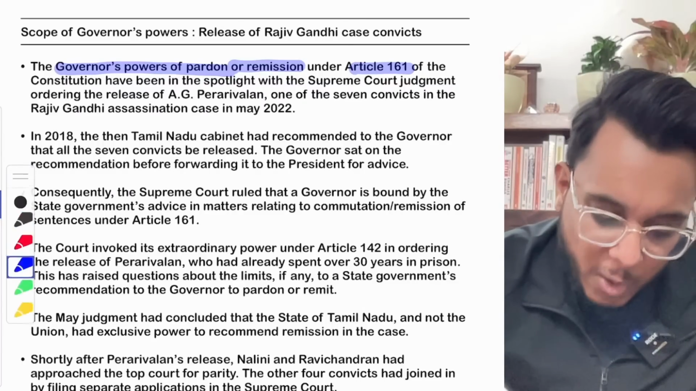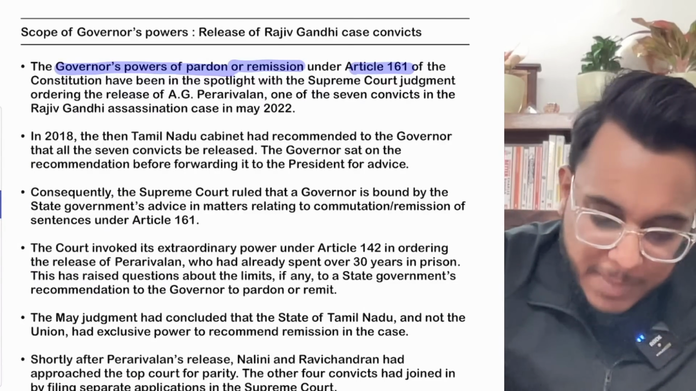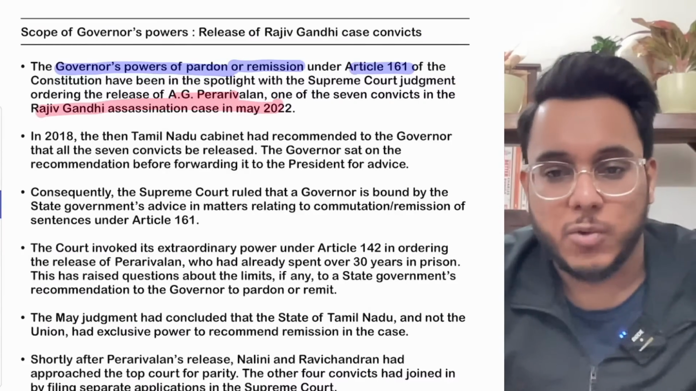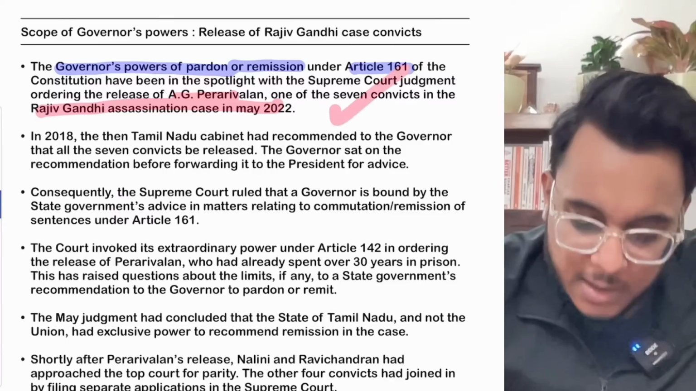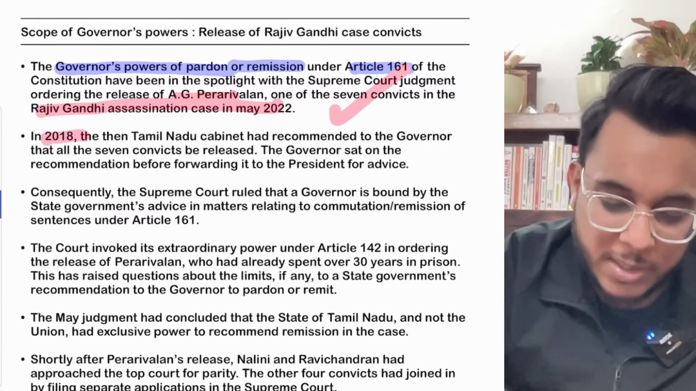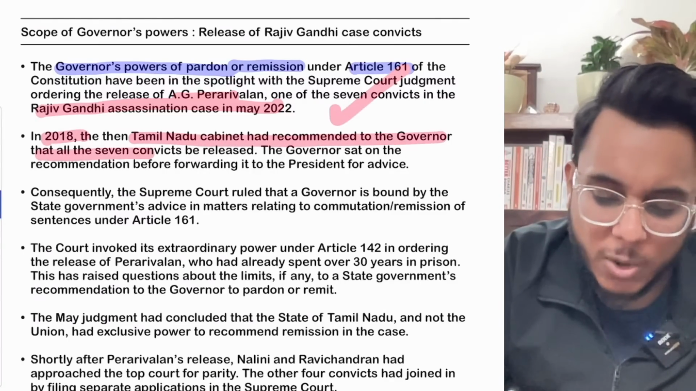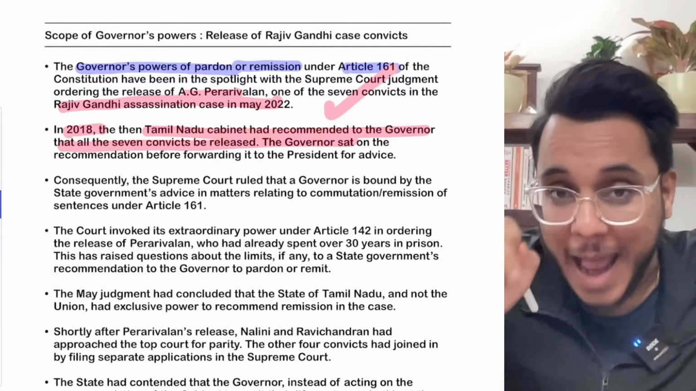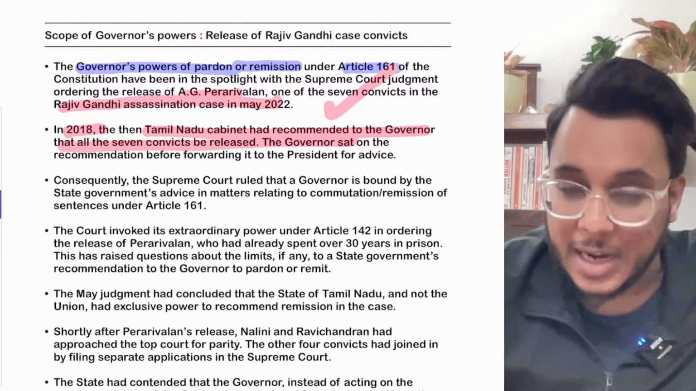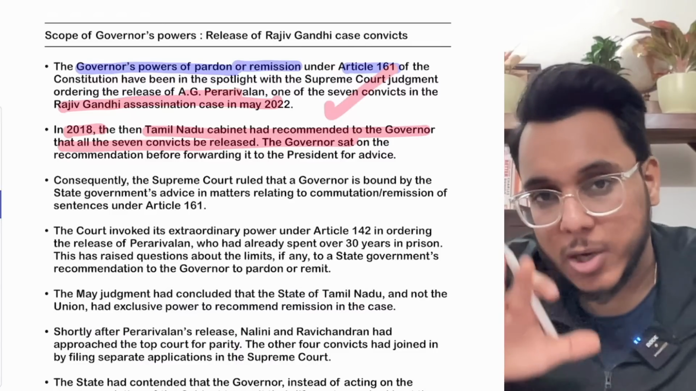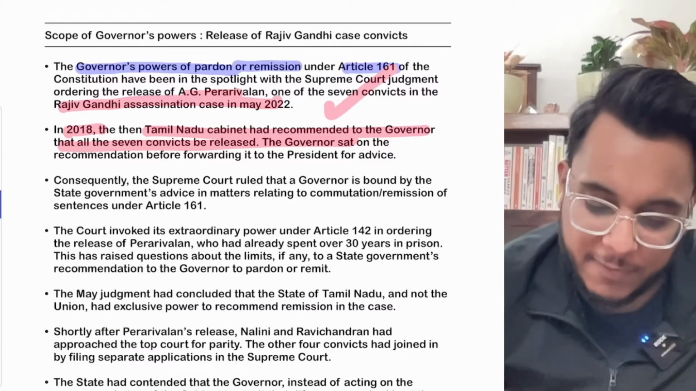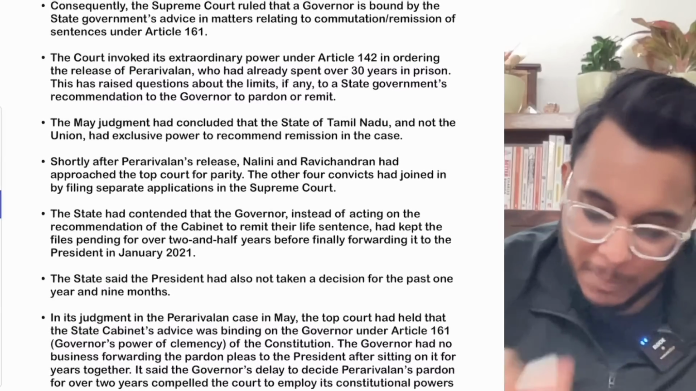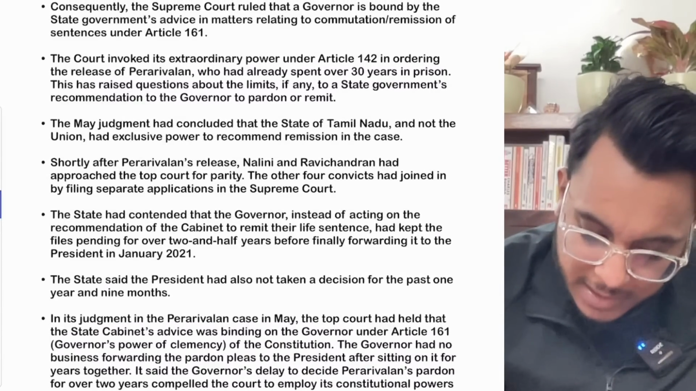Now I told you already that A.G. Perarivalan was released in May 2022. Fine. And in 2018, the Tamil Nadu cabinet had recommended that all the 7 convicts be released, but the governor did not act on that advice. Rather, first of all, the governor did not take any decision, and then the governor referred the matter to the president.